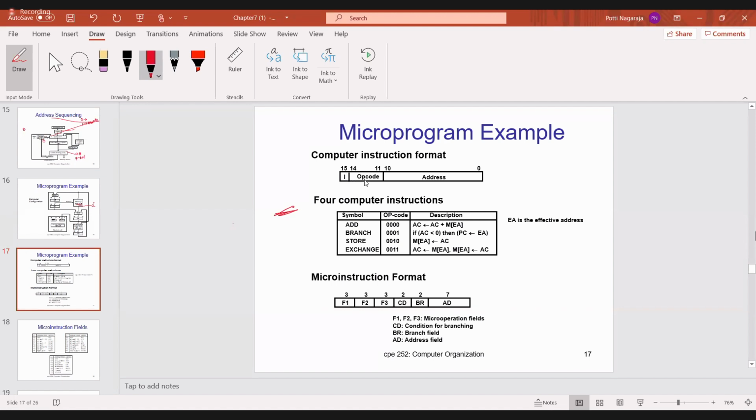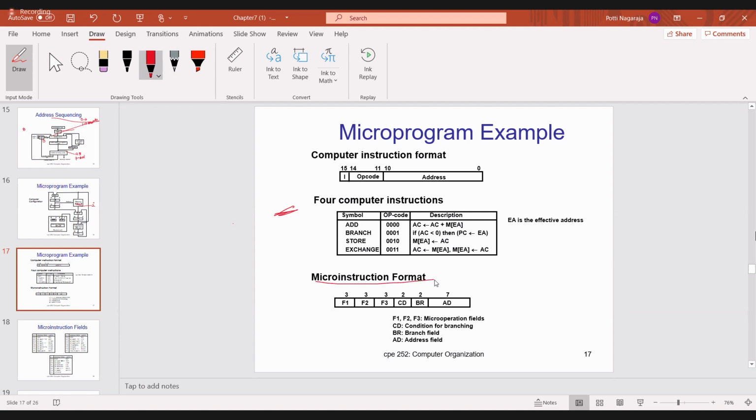And what is the opcode abbreviation? Operational code. Then 0 to 10 are the address of the memory. So 11 bits. And these are the computer instruction that you already know. Okay. Then this one is important, micro instruction format, because now we'll discuss the entire part.